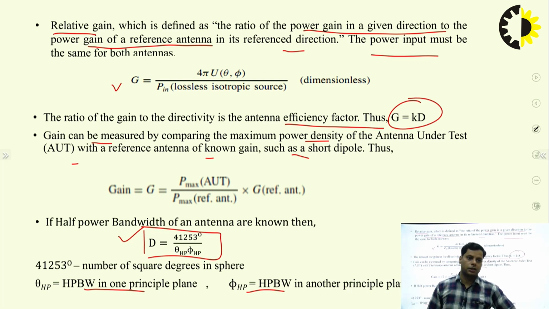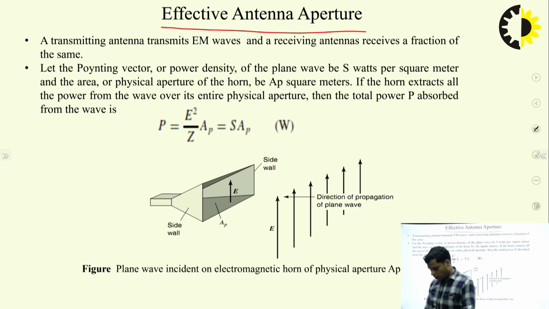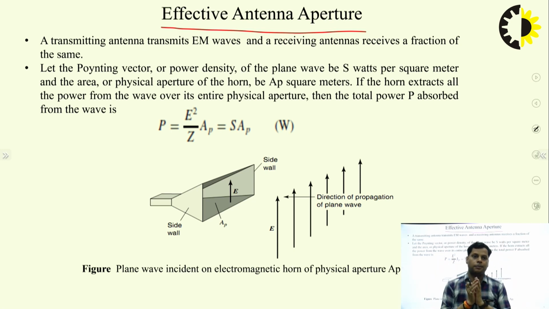So, this will be another important relation involving directivity. Next one is the effective antenna aperture. Antenna aperture is simply the area. Let us say any antenna that we are looking at, situated around a roof or somewhere, has some specific area, and we treat that as an aperture.